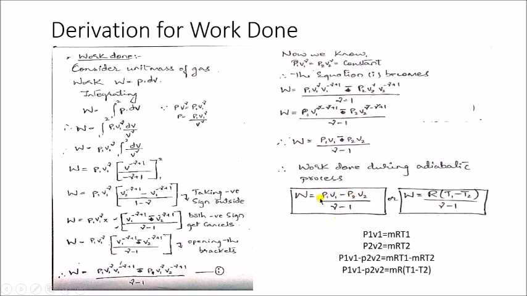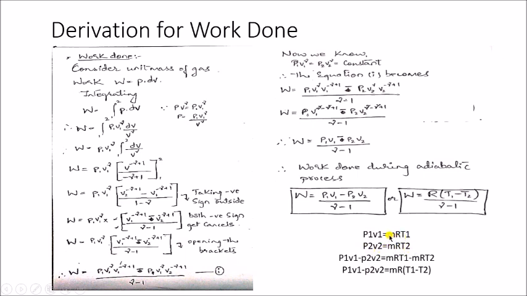I have written here P1 V1 minus P2 V2 by gamma minus 1, or I have written this formula in terms of R and temperature. So how I got this, I'll just explain it here. From the characteristic gas equation, that is PV is equal to mRT, this can be written at point 1 and point 2. P1 V1 is equal to mRT1 at the initial state, and at the final state, P2 V2 is equal to mRT2.